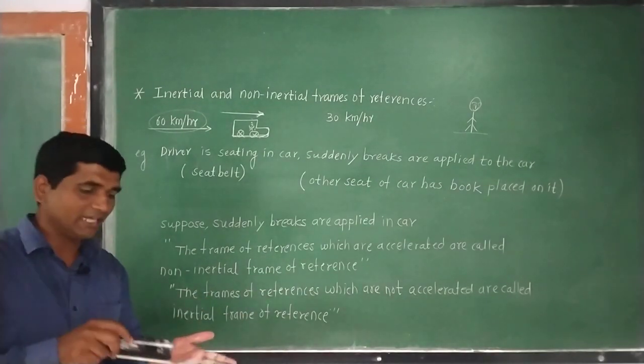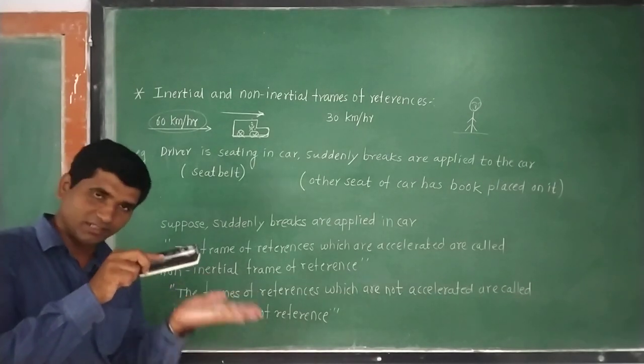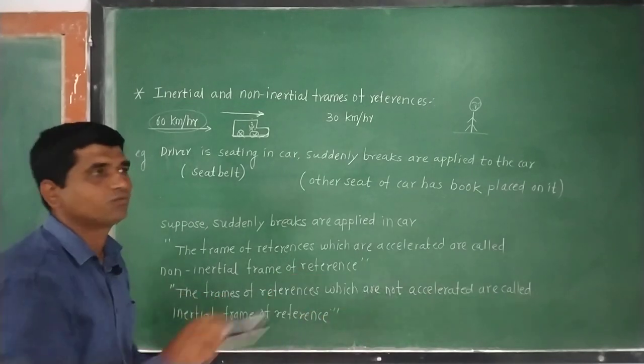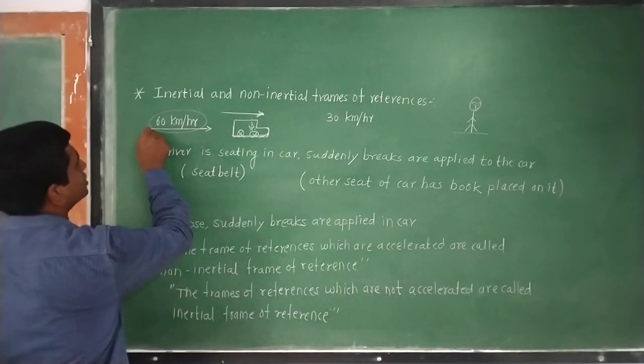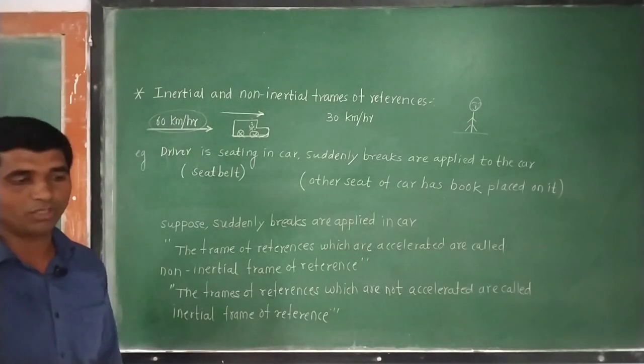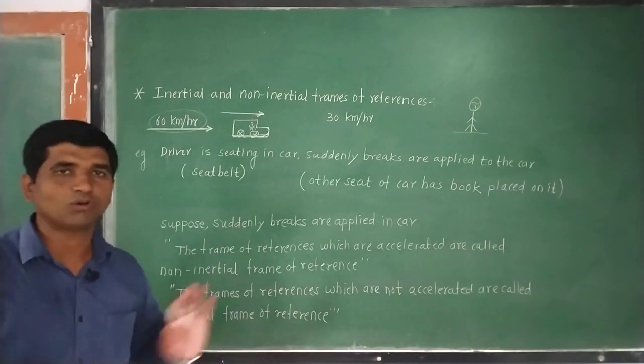So assuming that there is no friction between the seat cover and the book, the book will slide in the forward direction, it will try to maintain its velocity of 60 kilometers per hour. So from the driver's point of view, the book is going in the forward direction.